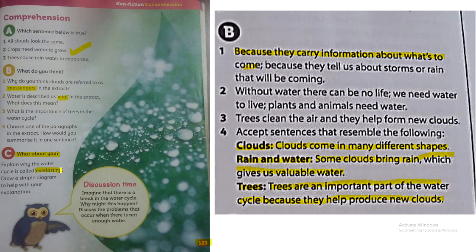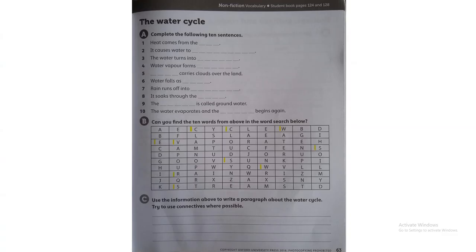Now let's move to the second homework, which is on page 63. We have here the water cycle. Complete the following 10 sentences. Number 1, heat comes from the sun. So let's try to find the word sun. You will find it here. And you have to write the word sun here.